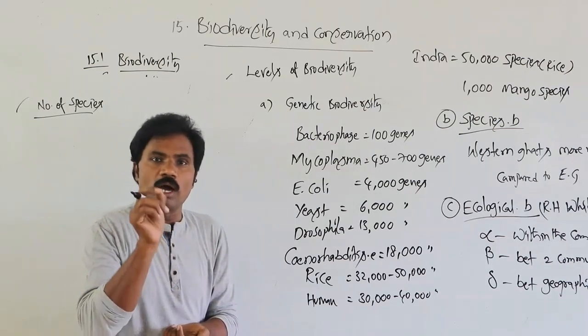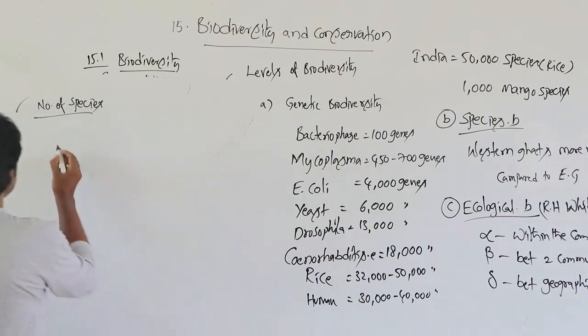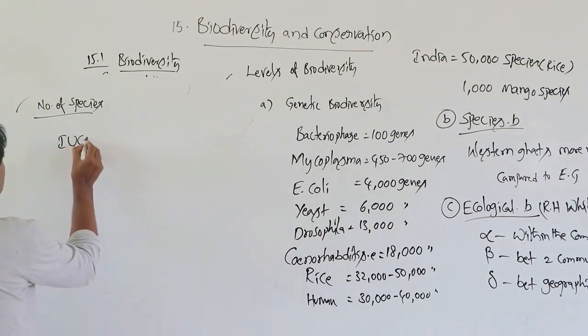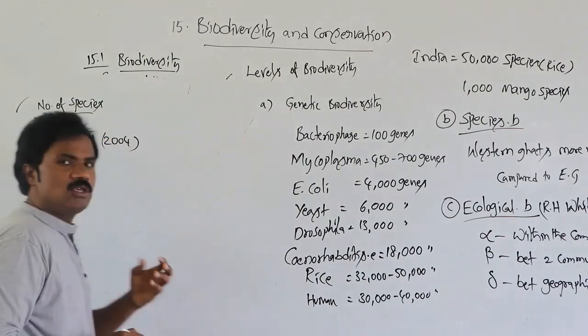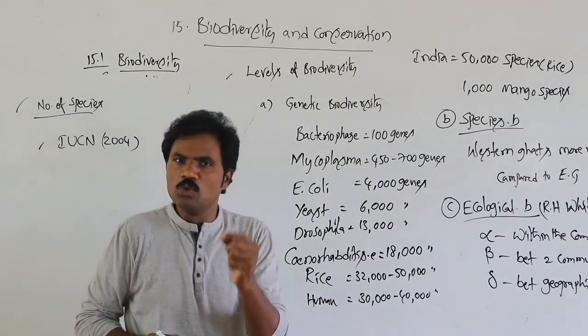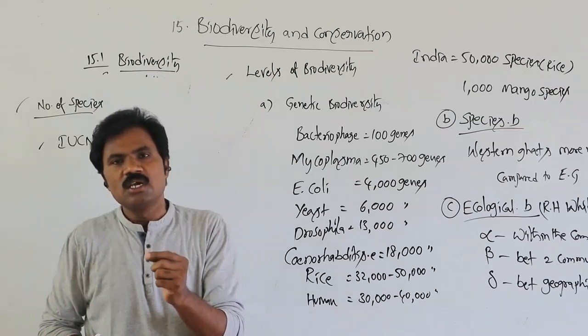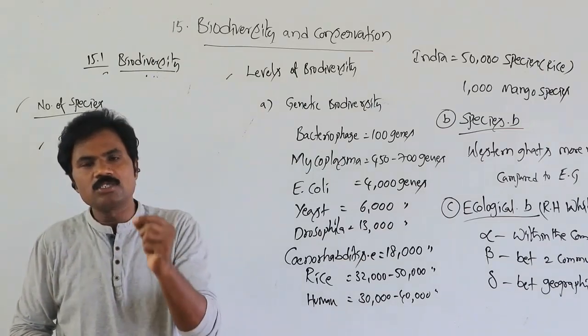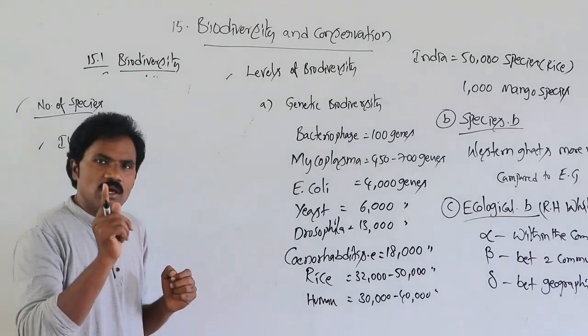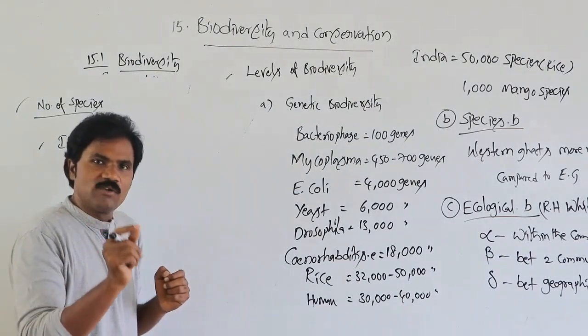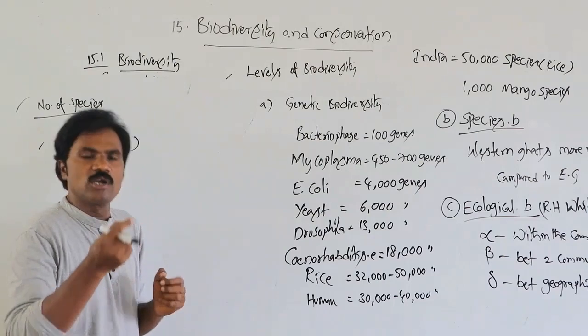So according to IUCN, the International Union for Conservation of Nature and Natural Resources. What is the full form of IUCN? International Union for Conservation of Nature and Natural Resources.